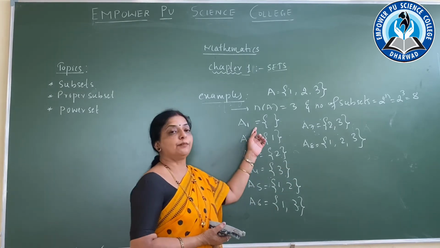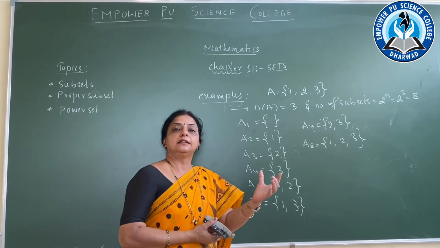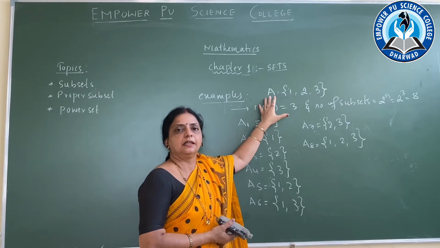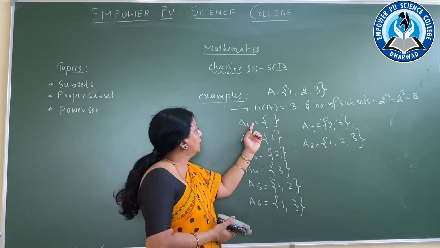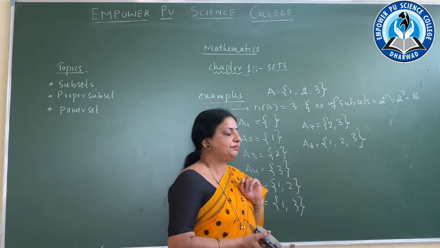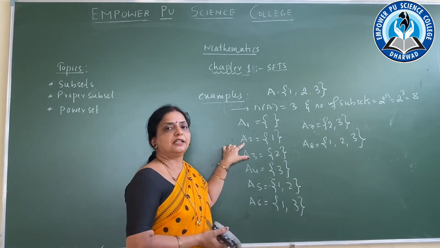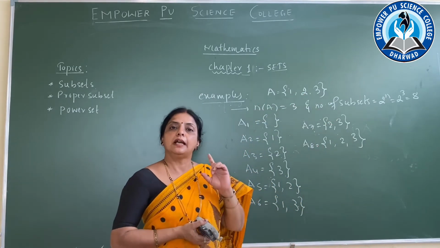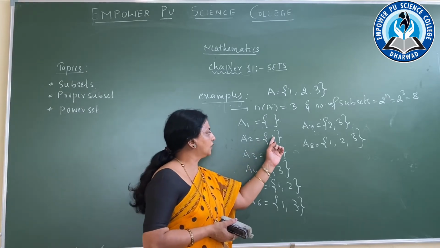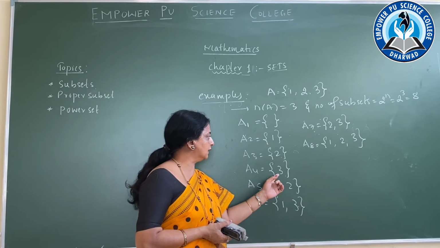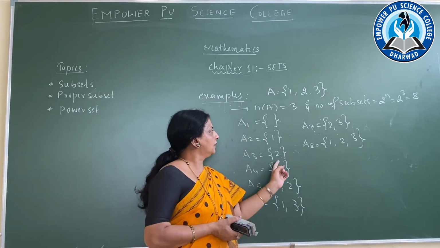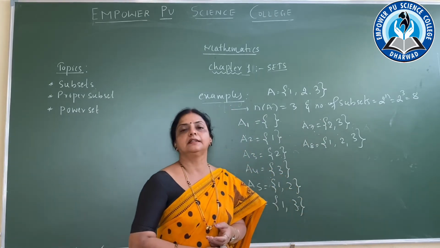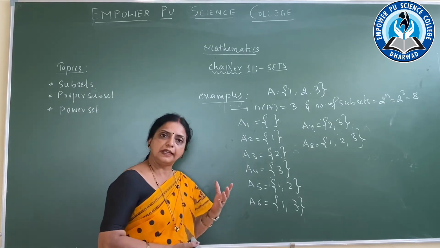Now, when points were coming, what I said is that the null set is the subset of every set, and here the set given is A. Whichever set is given, A is given, the null set will always be its subset. Now come to the next one, I said singleton elements. So 1 2 3, we have to use those elements as a single element and form the set. So this is the singleton, this is the singleton, and this is also the subset of A, this is also the subset of A, and this is also the subset of A, because they are contained in the set A.